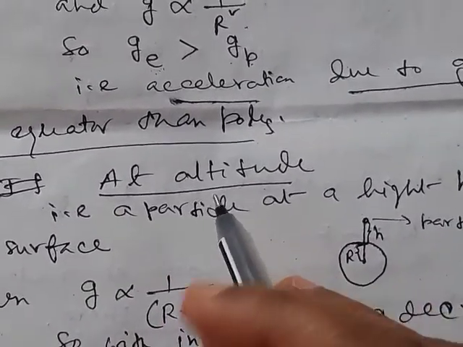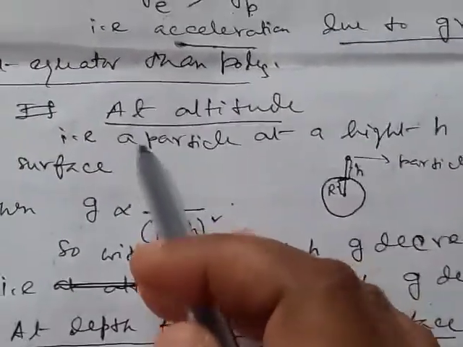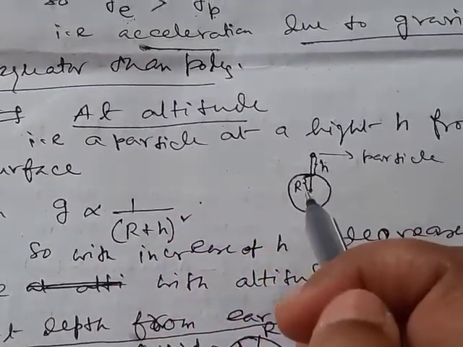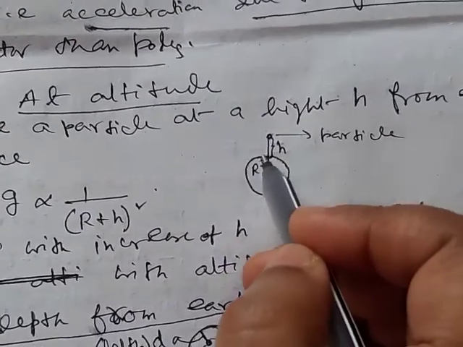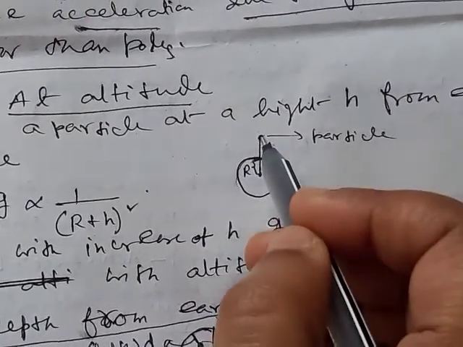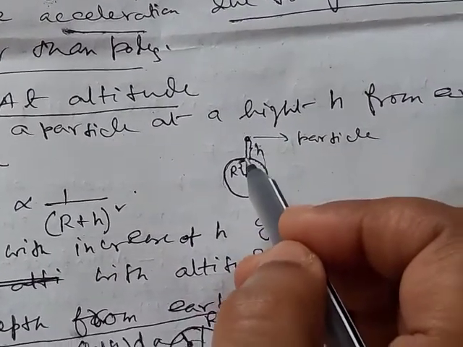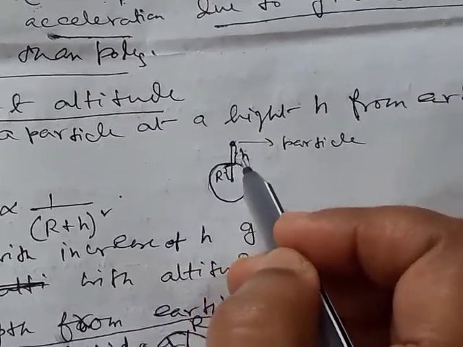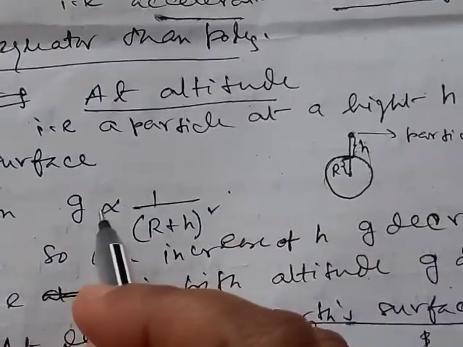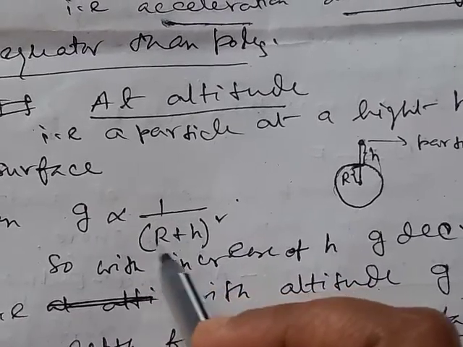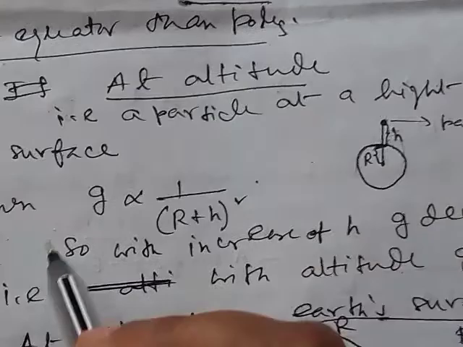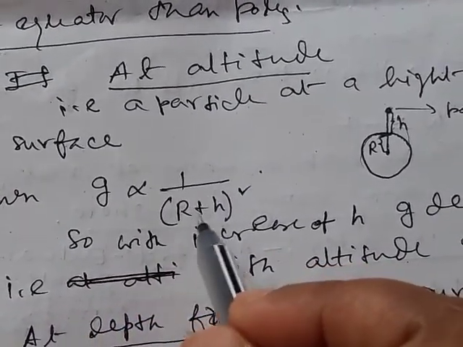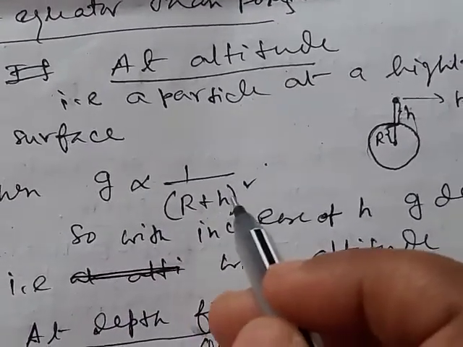Now the value of g also depends on altitude. That is, if a particle remains at a height h from the earth's surface, say this is the earth's surface, and the body remains at a height h from the earth's surface, then g is proportional to 1 by r plus h whole square, as the distance between the earth's center and the particle is r plus h.